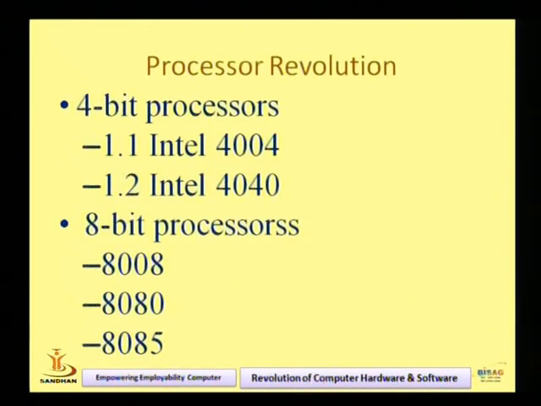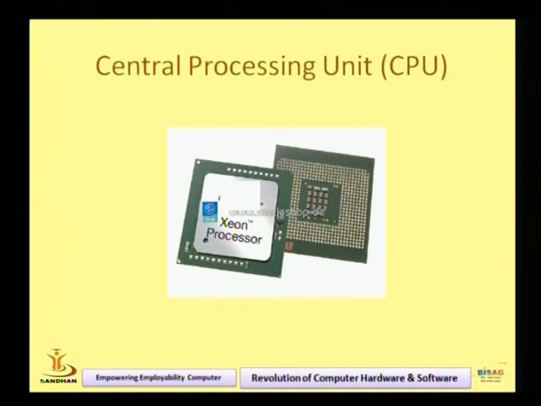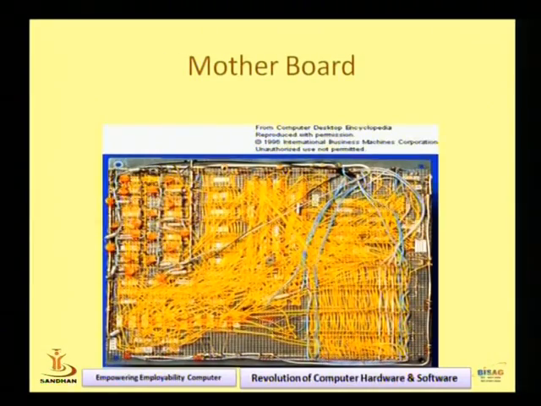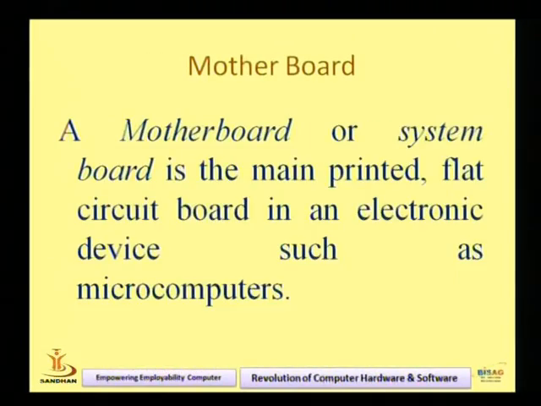These are the 4-bit processors, invented at the time the computer was invented, right? Now this is the CPU, central processing unit. Then the motherboard, with different parts and components. You have seen the different ports: parallel, USB, LAN port. Then again, these are the mechanisms of motherboards, right? This is the figure of the motherboard.